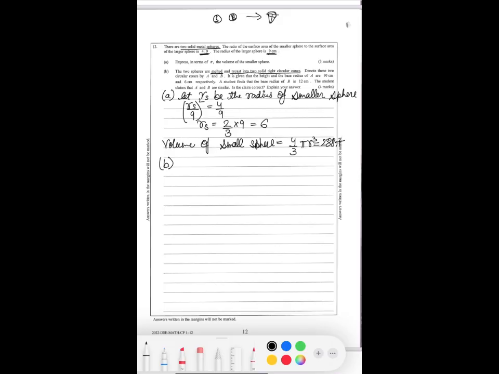Now denote these two circular cones as A and B. It is given that the height and the base radius of A are 10 and 6. So height is given 10 and the base radius is 6. So this is 10 and 6. Let's just make it a little bigger.